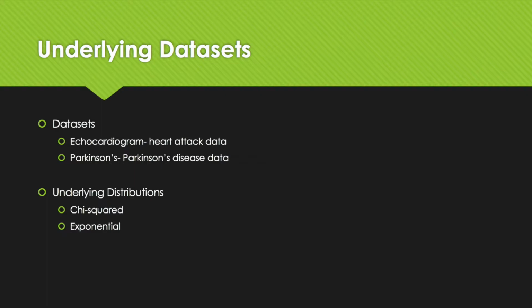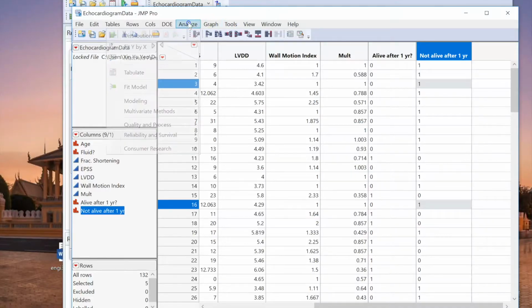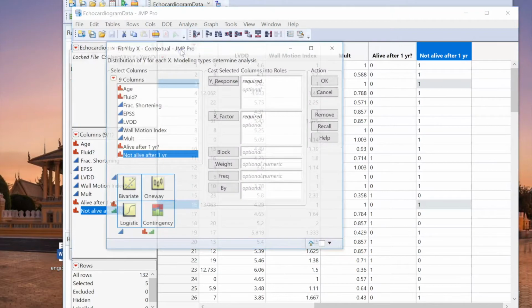on heart attack patients. To analyze our data, we used hypothesis testing and conducted fit Y by X, bivariate analyses, chi-squared tests for independence, and one-way ANOVA. For our synthesis, we used logistic regression. This is a demonstration of the chi-squared test.